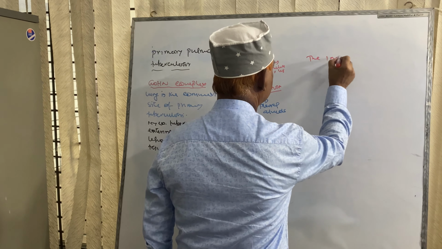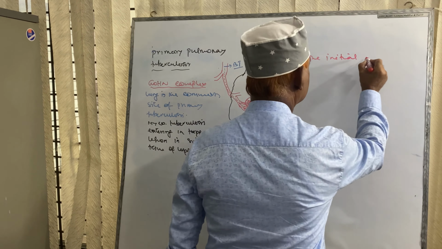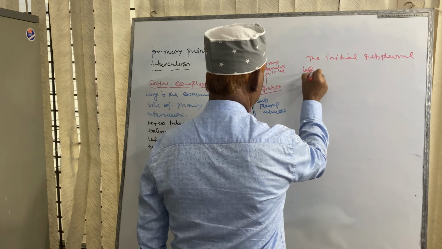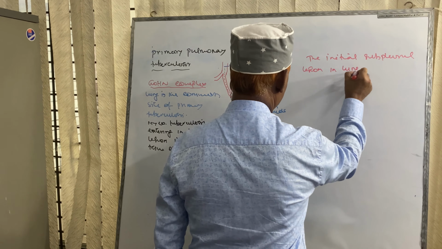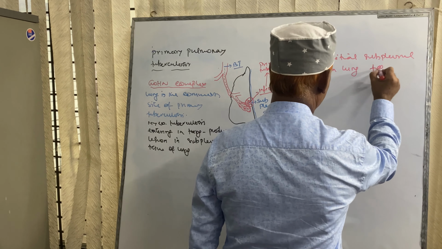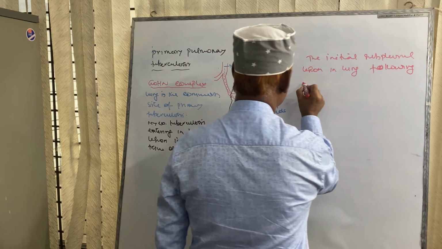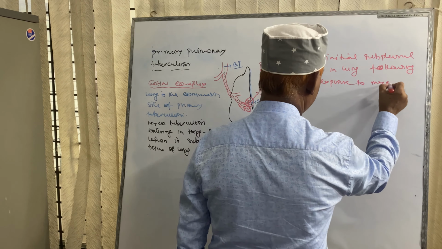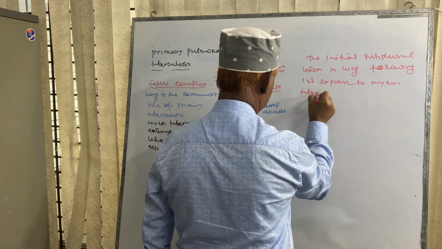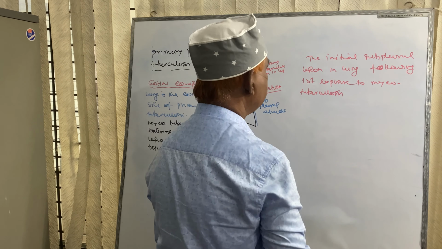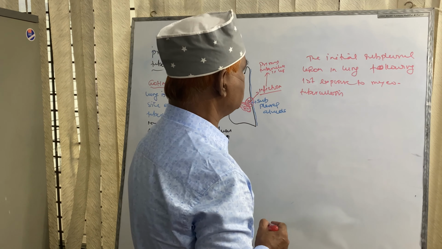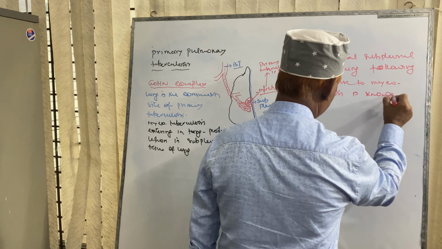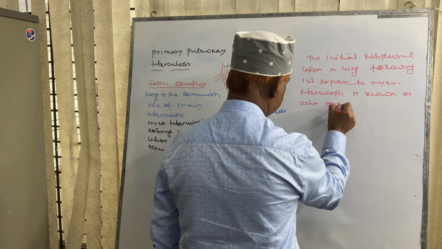The initial subpleural lesion in lung following first exposure to Mycobacterium tuberculosis is known as Ghon complex.